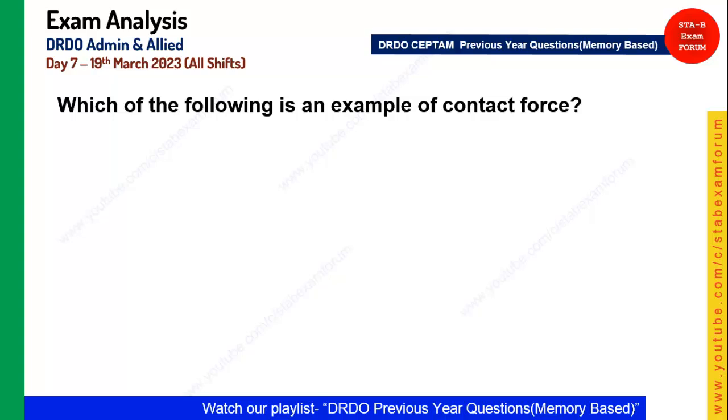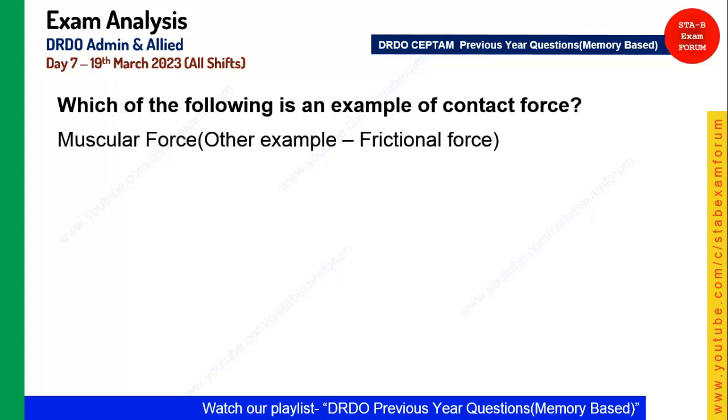Okay, in contact force, the two objects on which force is acting should be in contact, and the example was muscular force. The other example is frictional force. As you know, friction requires the two objects to be in contact. If you're walking, your foot should be on the ground, then only friction force will act. And the example of non-contact force, as you know, is gravitational force and many more. Magnetic force is also a non-contact force.